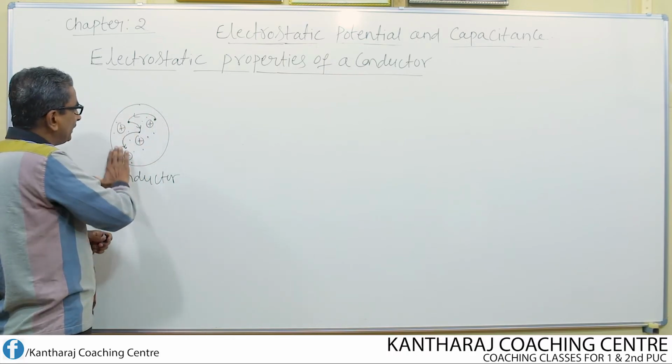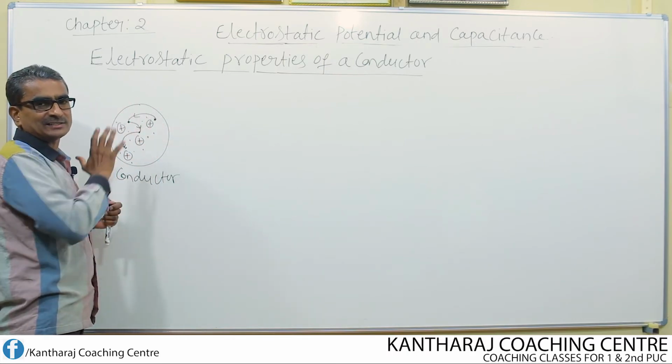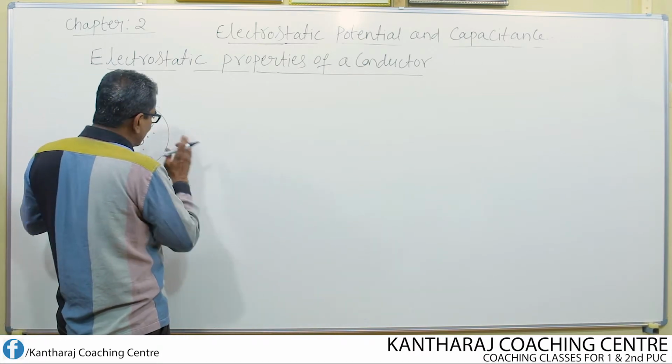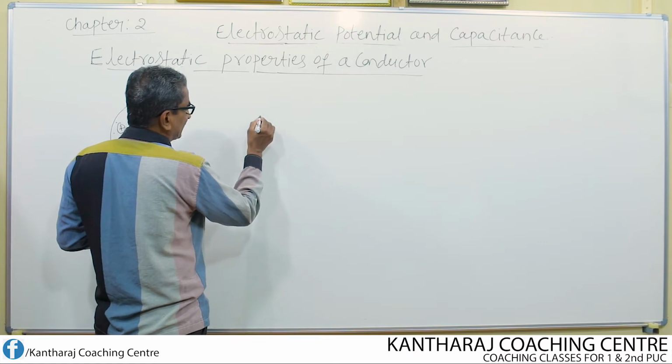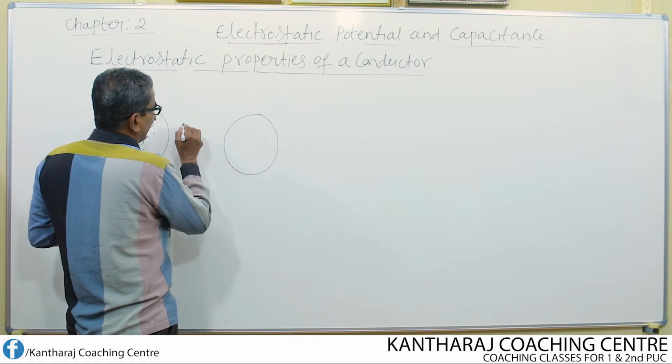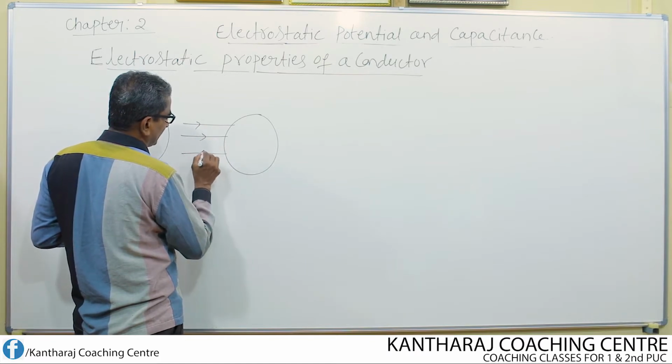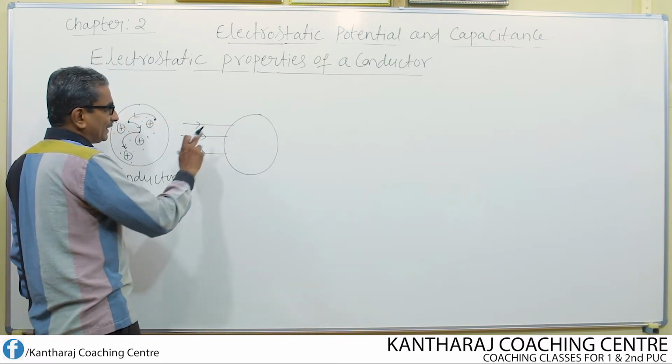They keep moving inside the conductor itself. If that conductor is placed in an electric field, so I apply one uniform electric field to this conductor, what happens?